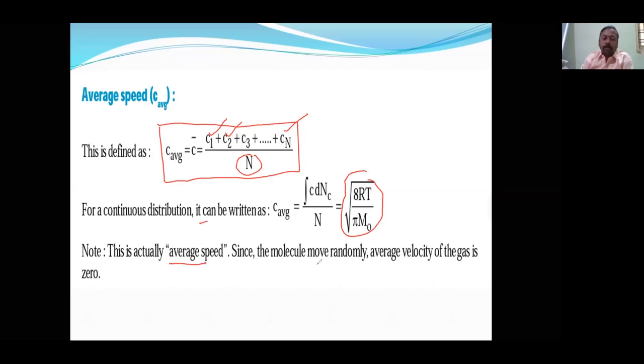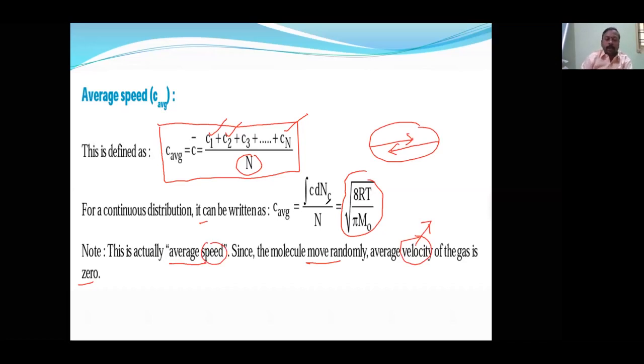Since the molecules move randomly, the average velocity of the gas is 0. So for actual average speed, if we take direction into consideration, then it will be 0. Average speed or average velocity: I think all of you are aware that velocity is a directional quantity and speed is directionless.